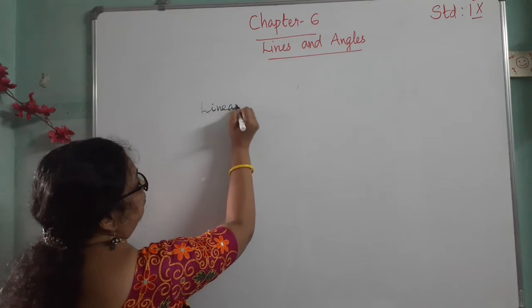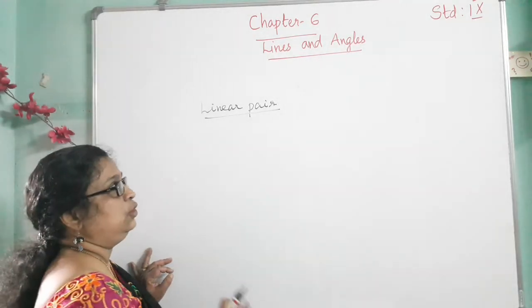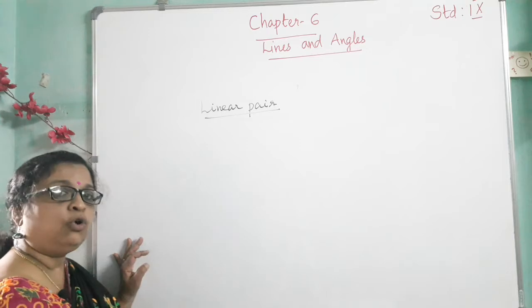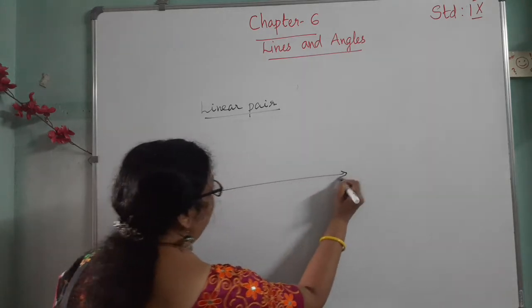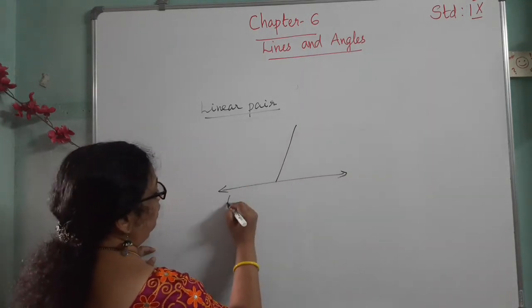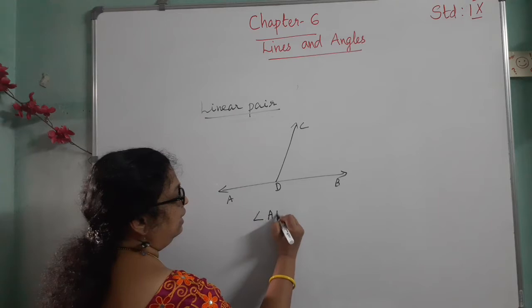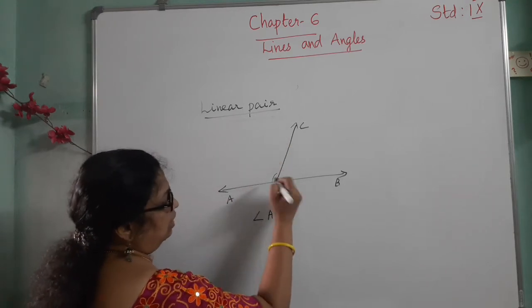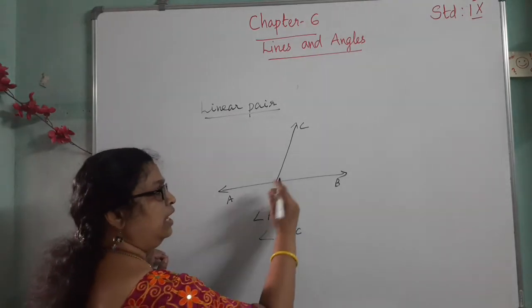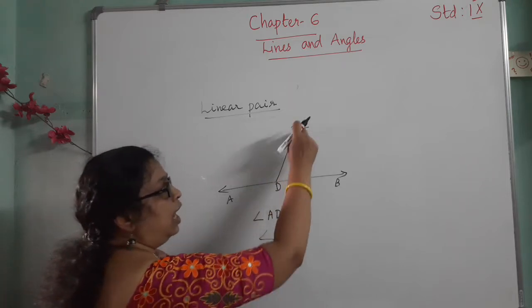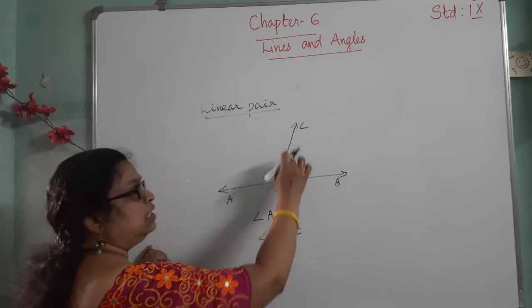Linear pair of angles. Two adjacent angles are said to be a linear pair of angles if their non-common arms make an angle of 180 degrees. In this way, here A, B, C, then D. Angle ADC and angle BDC have a common vertex D and a common arm DC. Then the non-common arms DB and DA are on either side of this common arm.